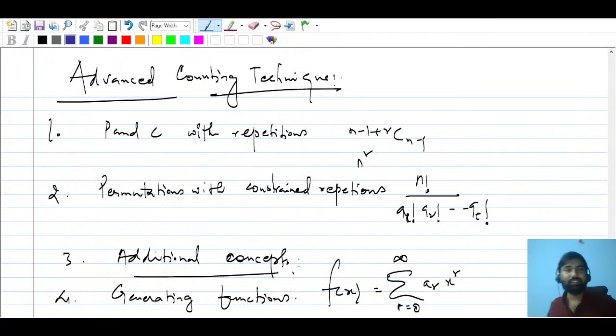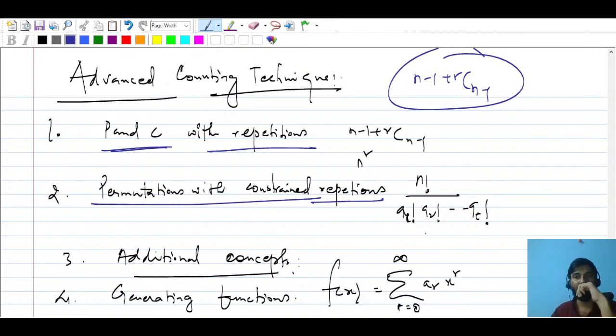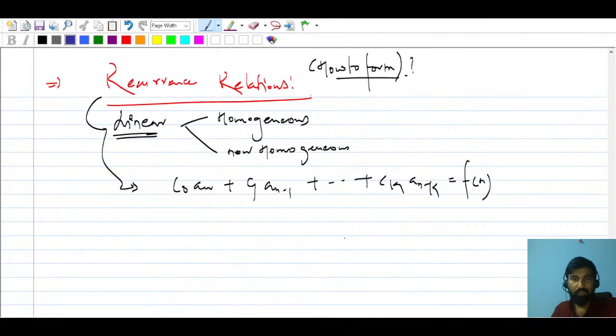And in advanced techniques, as I told you in the beginning, combination and combination with repetition. This kind of format you will see, n minus 1 plus r C r, and permutation with constrained repetition, n factorial over q1 factorial q2 factorial. Additional concept: we will talk about generating functions. Once you expand this, it converts into a polynomial.